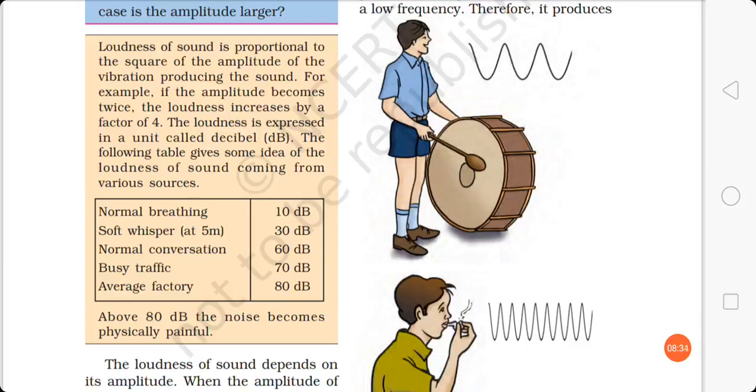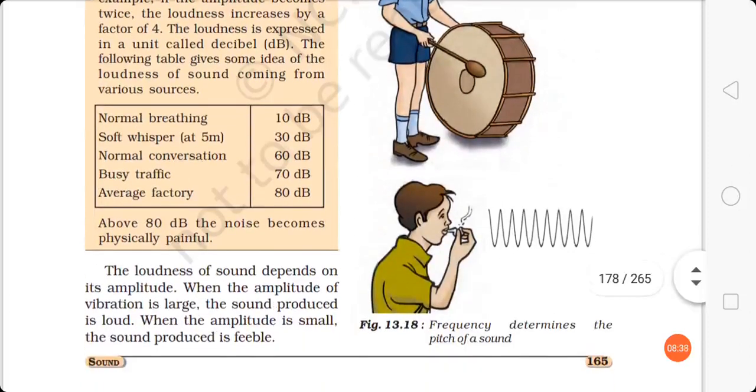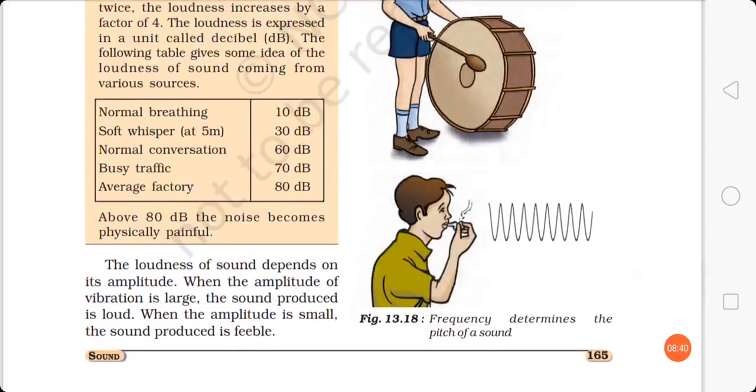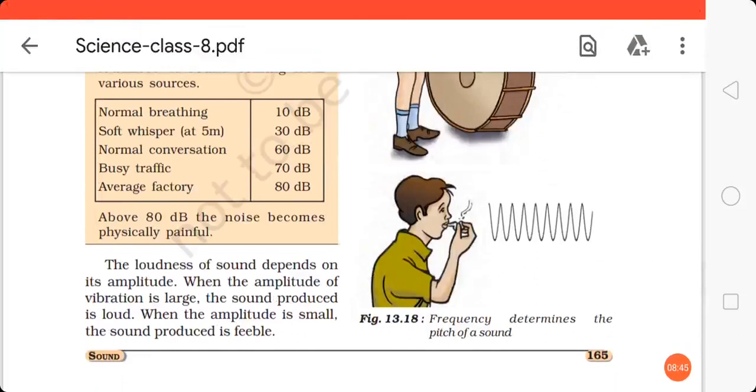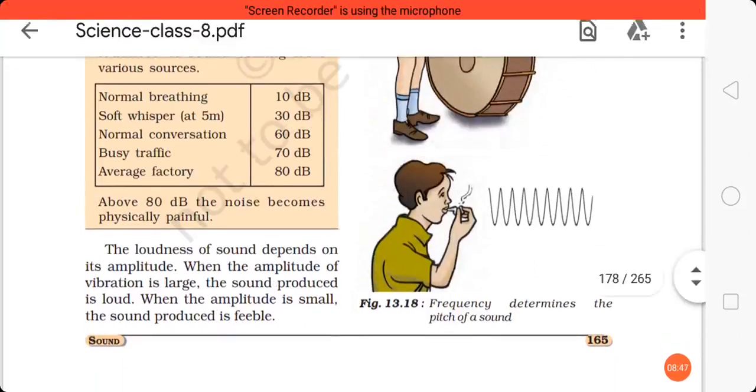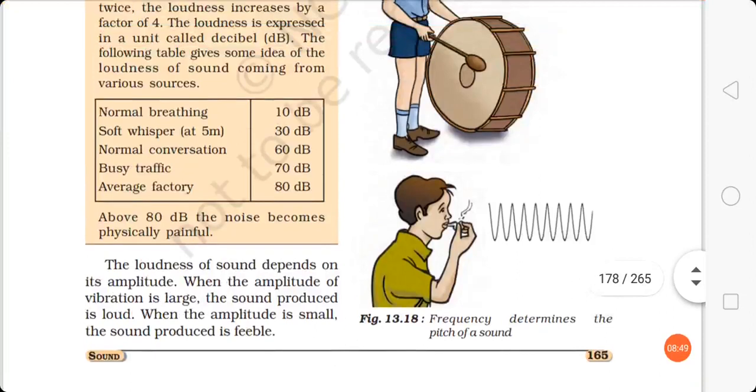Decibel is the unit to measure loudness of sound, and here some examples of sounds are given, which have different amounts of loudness.